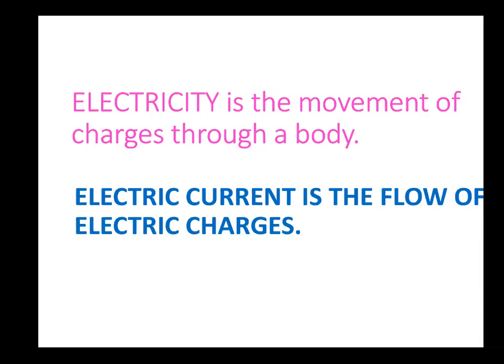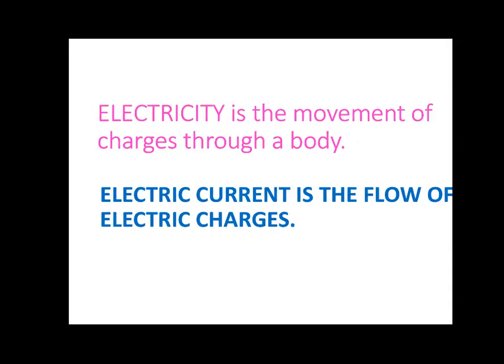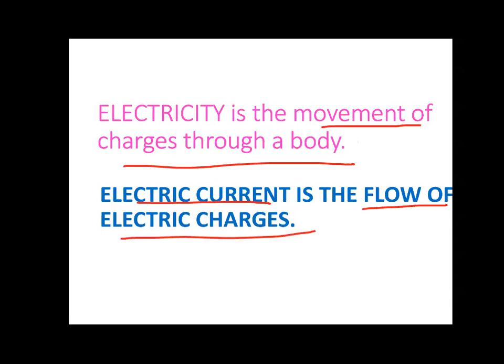The electrical charges are the ones whose movement produces electricity. So electricity is due to the movement of charges through a body, because the charges are moving, and because of the motion of the charges, electricity is produced. Okay. So electric current is due to the flow of electric charges.